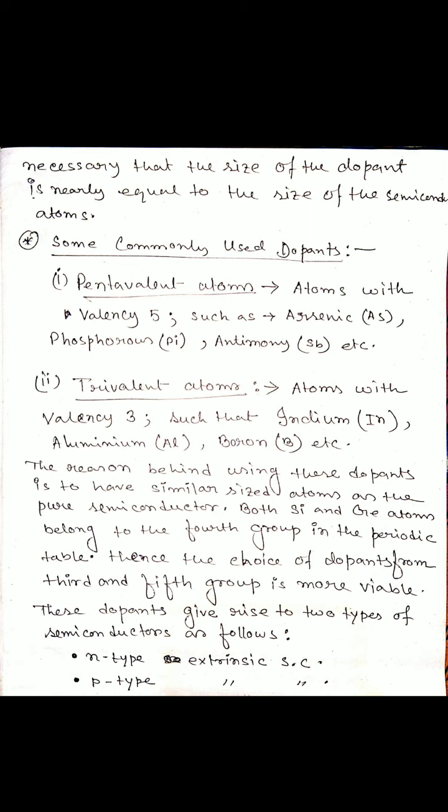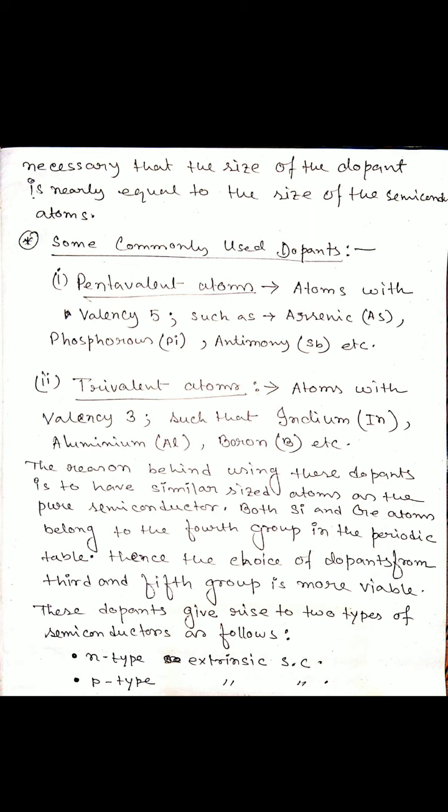So the number of holes is always greater than the number of electrons if we use a trivalent atom. If the number of holes is greater, the positive charge carriers are the majority, and that semiconductor is called a p-type semiconductor. So a p-type semiconductor is doped by a trivalent atom, and in it the concentration of holes is greater than the number of electrons. That's why the charge of the semiconductor is positive.